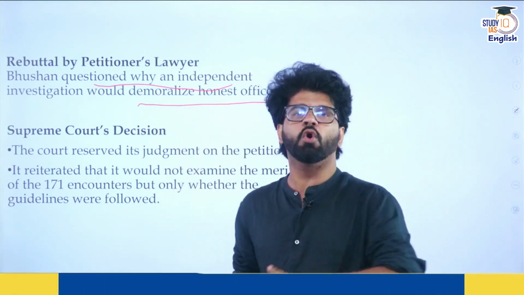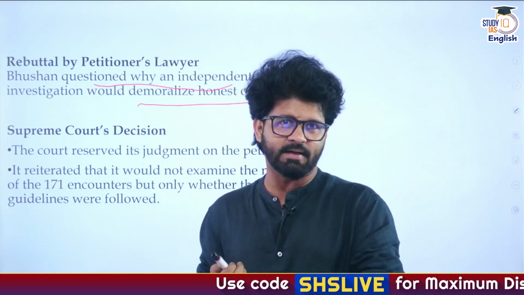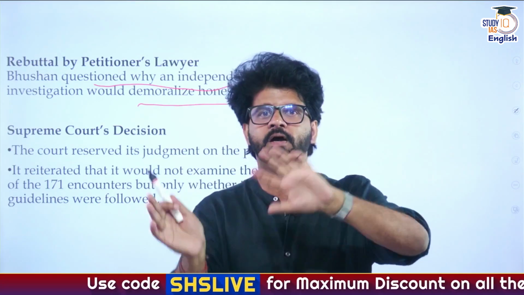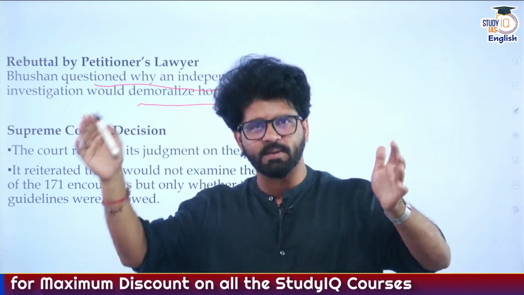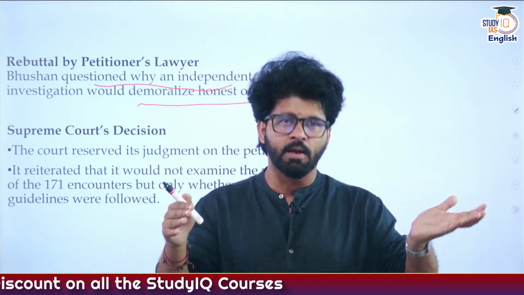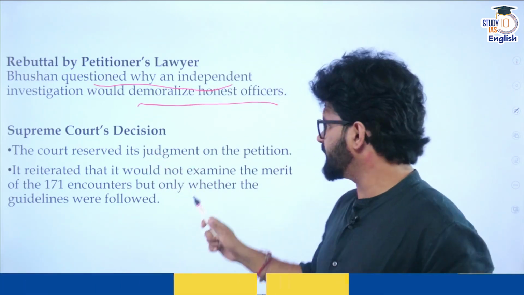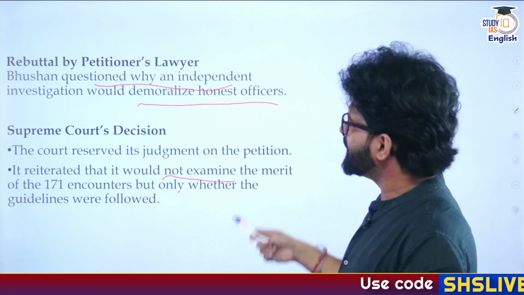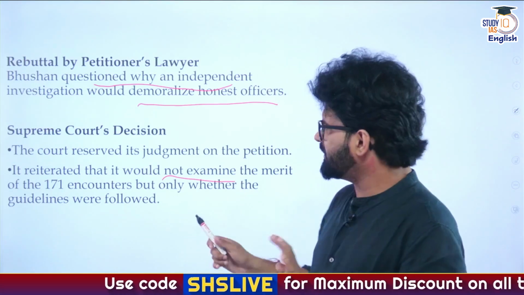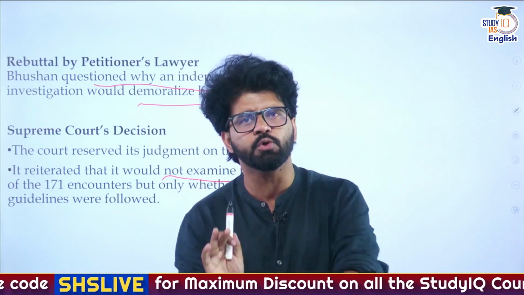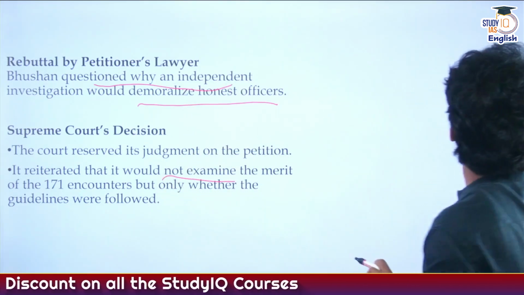Why am I telling you all these points? So that you can remember PUCL versus State of Maharashtra, so that you can understand this case, so that you can understand the different sides of encounter killing. Pros, cons, why it is needed, why sometimes it is done, why it should not be done, and then what is your view regarding it? The Supreme Court has reserved its judgment and is saying that it will not examine all 171 encounters which the PIL is talking about. It will just see whether the 16-point guidelines of PUCL versus State of Maharashtra were followed or not. Oh my God.